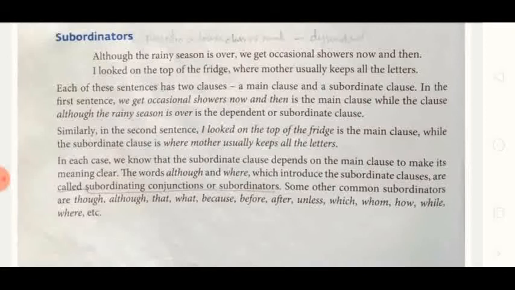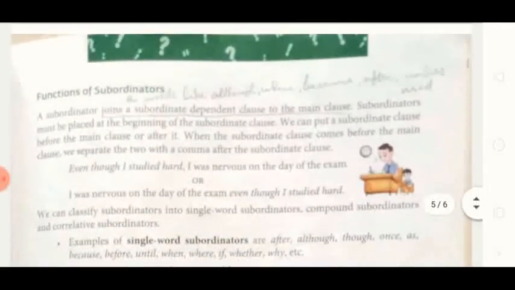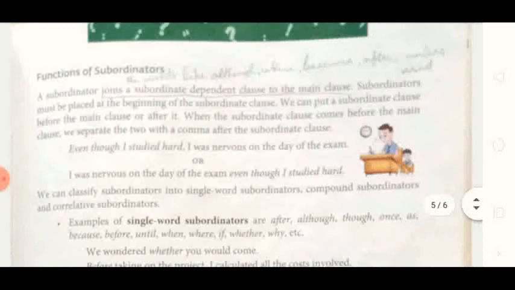The words although and where, which introduce the subordinate clause, are called subordinating conjunctions or subordinators. Some other common subordinators are though, although, that, what, because, before, after. These are all given in the text. Now, function of subordinate clause. What is the function of subordinate clause?